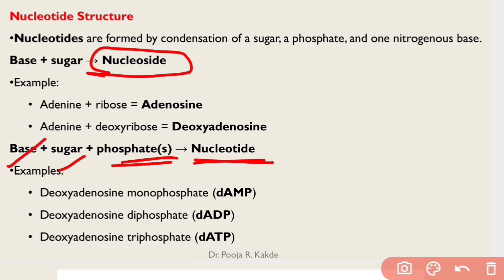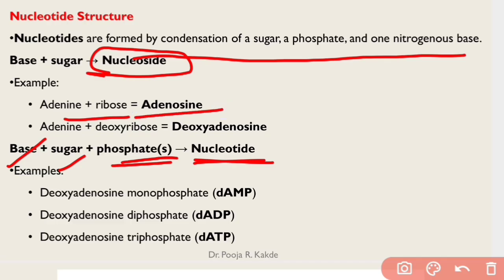What are nucleotides? They are formed by condensation of sugar, phosphate, and one nitrogen base. Now that nitrogen base can be adenine, guanine, cytosine, and thymine in case of DNA. When adenine is paired with ribose sugar by glycosidic bond, we call it adenosine.